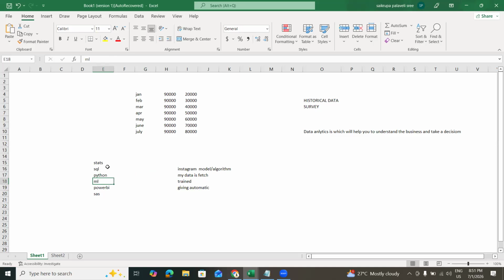That is where the algorithm is created. Those techniques also we are going to learn. So the whole thing.